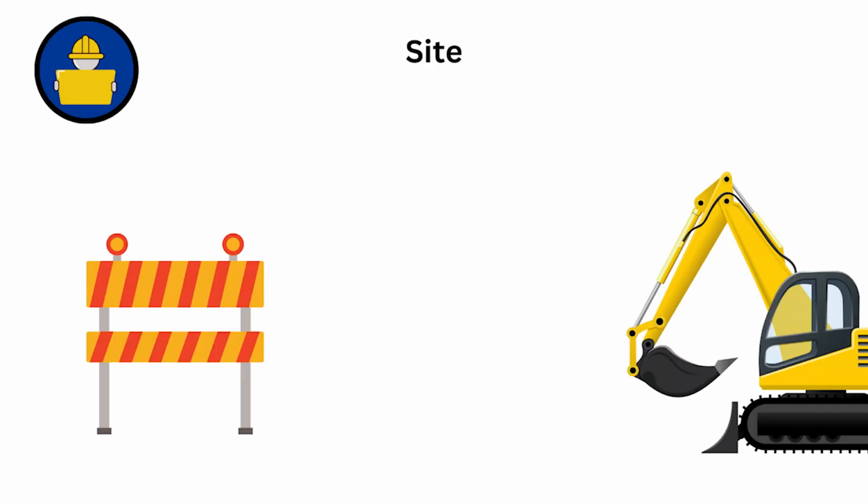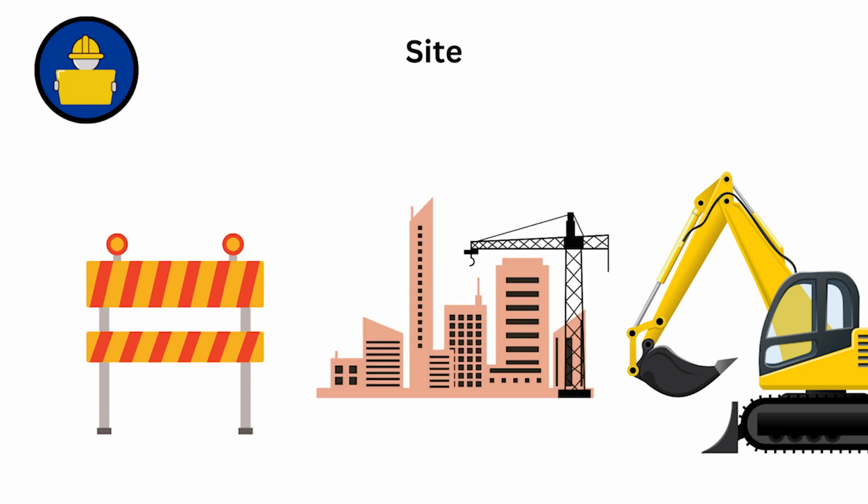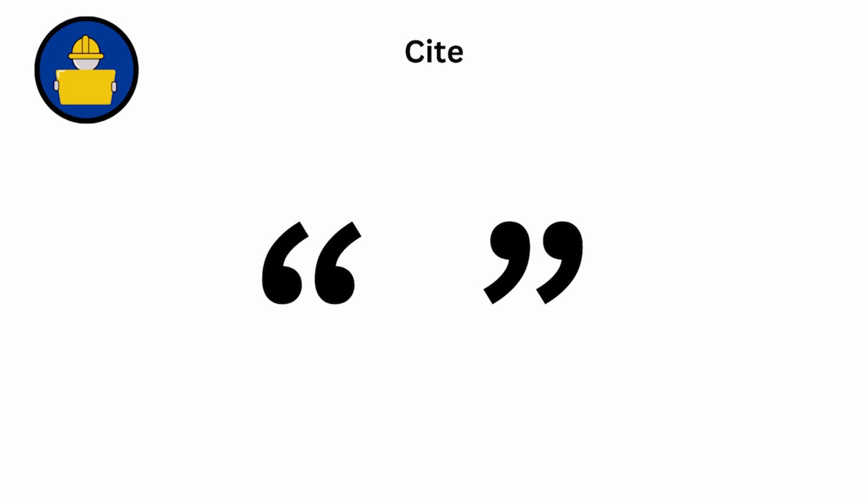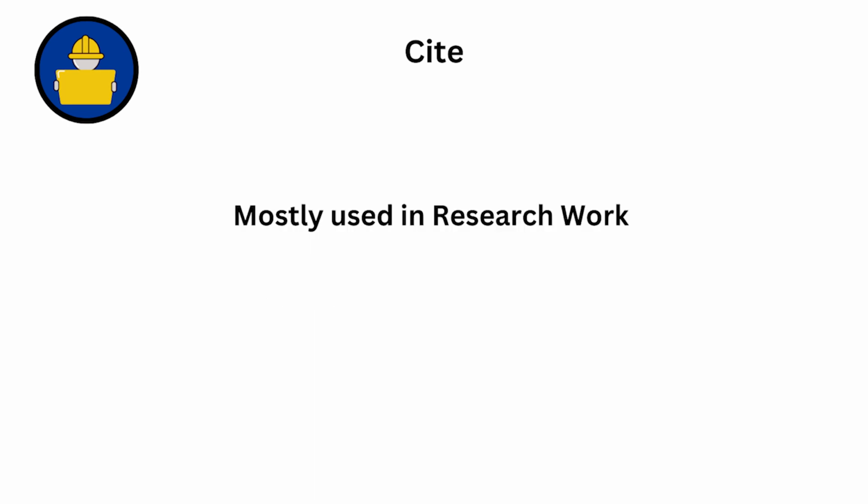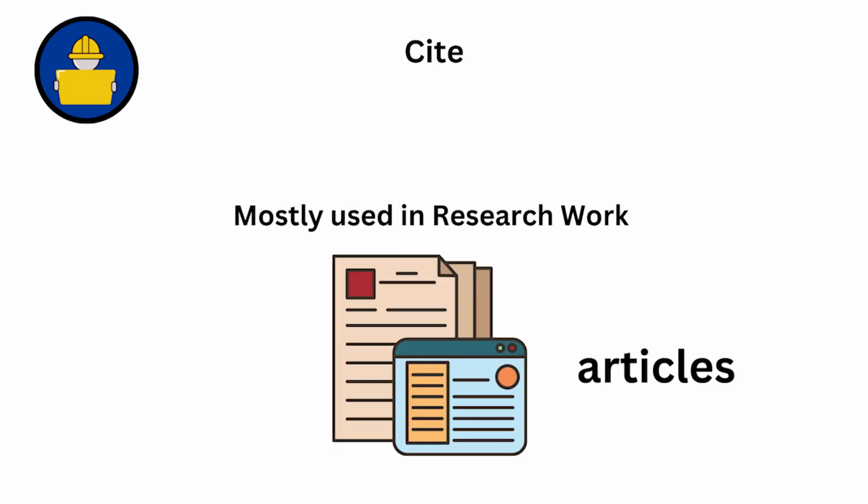Site versus cite. Site refers to a location or place. The construction site was busy, means the location where construction is happening. Cite means to quote or refer to something. Please cite your sources, means mention where the information came from.